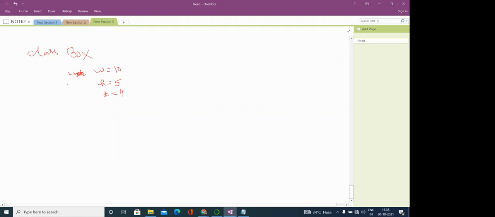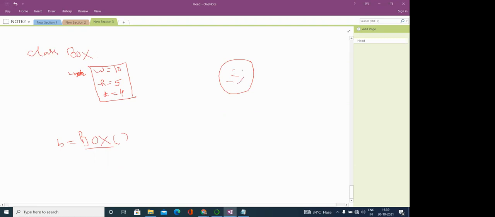Here we are creating an object, b equal to Box. While creating this, we create a separate memory area for this object. But because these variables are defined within the class, they are not part of this object.